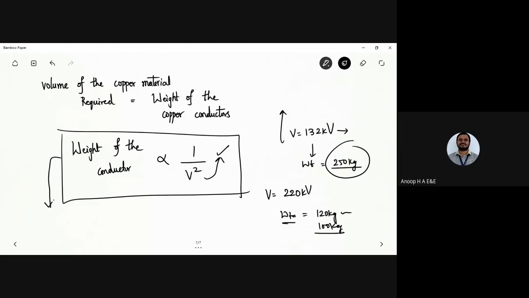I hope you understood what is meant by lesser copper material being required when there is an increase in the value of the line voltage.